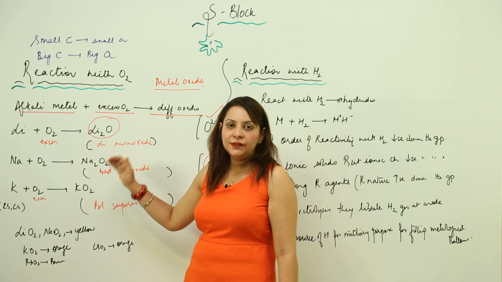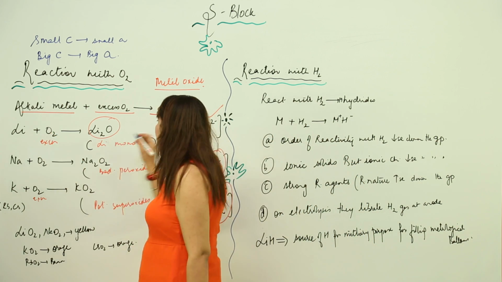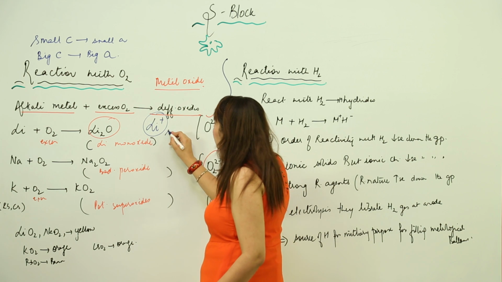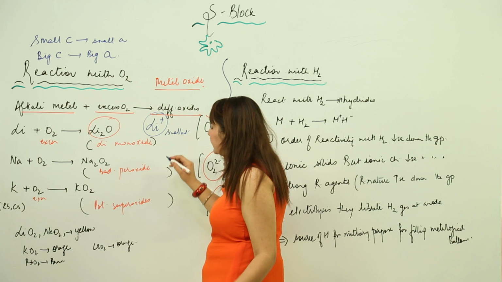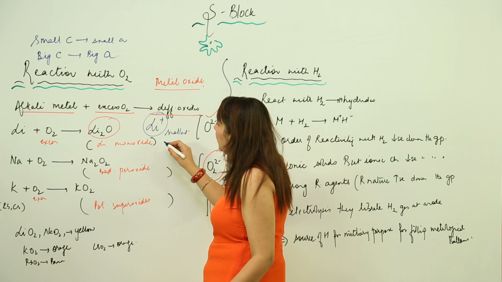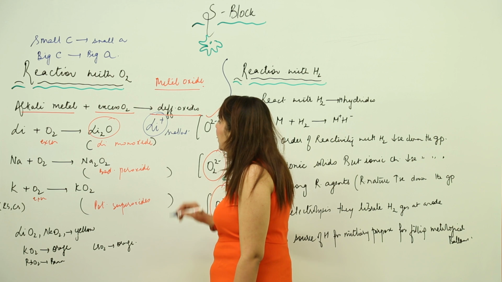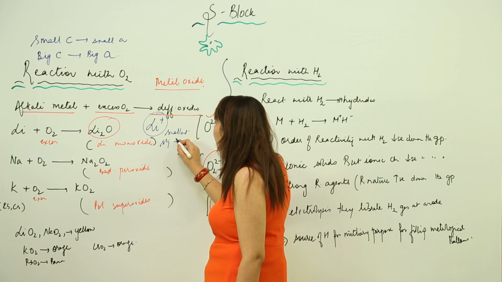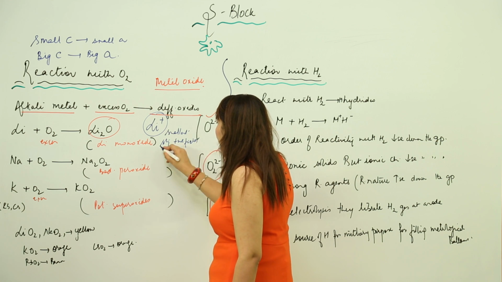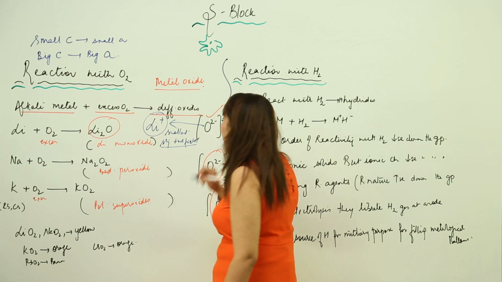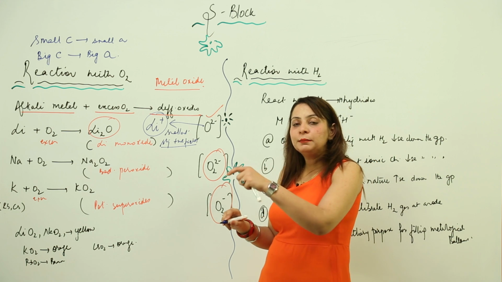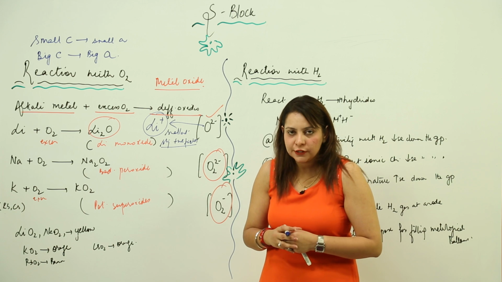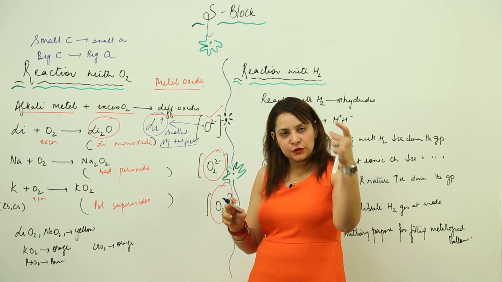But what we observe in this case is that lithium is the smallest of all. Lithium has the smallest size, and that means it has a strong positive field. So when it reacts with the oxide ion, it binds this oxide ion so strongly towards it, because smaller the size, stronger is the field.